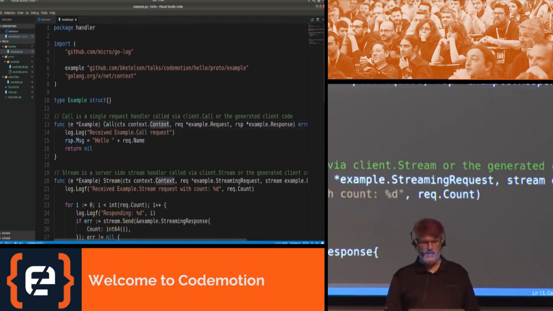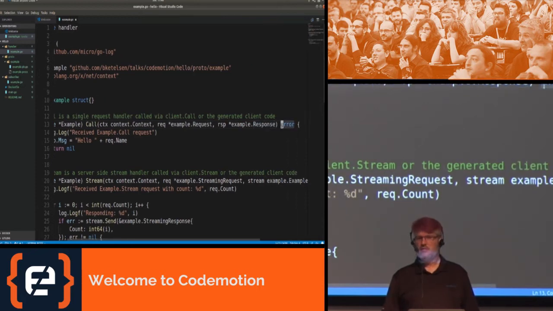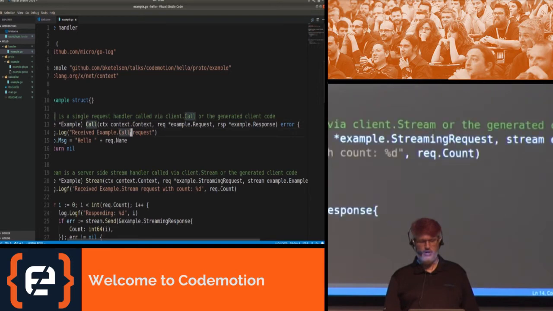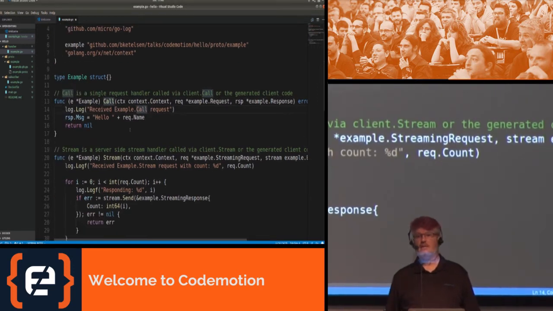The parameters that we get are a context, a pointer to the request, and a pointer to the response. That means that we're not returning the response as a type. We're only returning errors. So you modify the response because it's a pointer. You modify it inline, and then return an error if there is an error on the server side. So your messages that you send back to your clients in Micro should only be happy path messages.